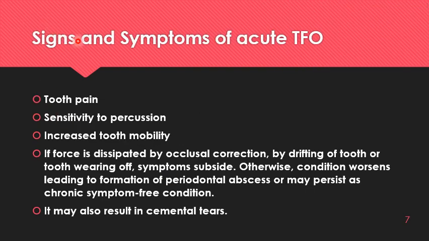If we talk about features of acute TFO, signs and symptoms, the patient will experience pain. There will be sensitivity to percussion, increased tooth mobility. See, if the force is dissipated by occlusal correction, you do occlusal correction, or the tooth drifts away from the direction of impact, or the tooth veers off, the symptoms subside. But sometimes the condition may worsen, there may be formation of periodontal abscess, or sometimes it will continue as a chronic symptom-free condition. And if the impact is very high, it may also result in cemental tears.